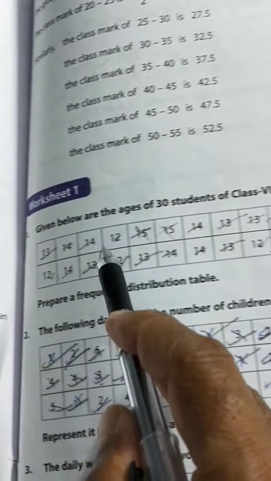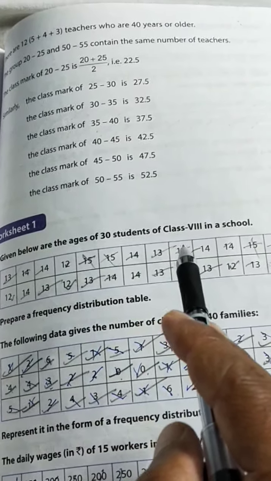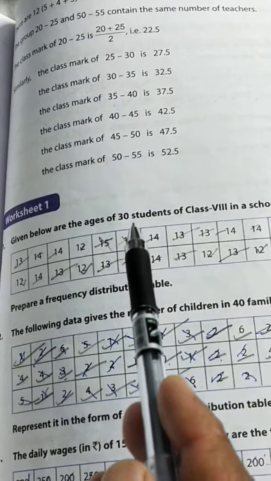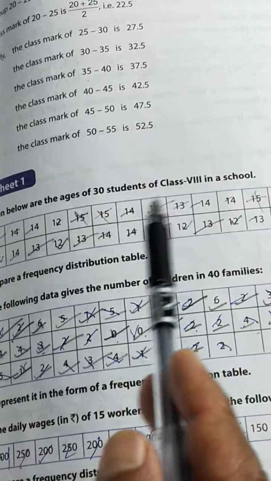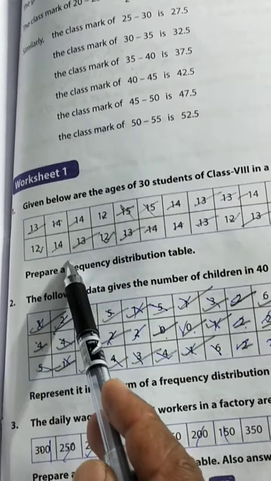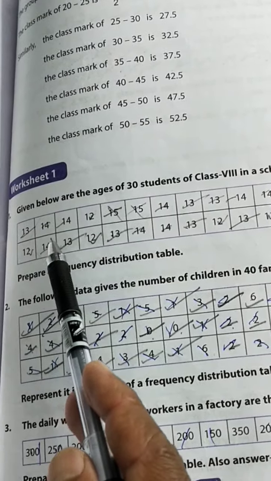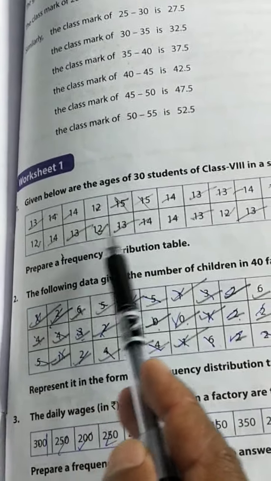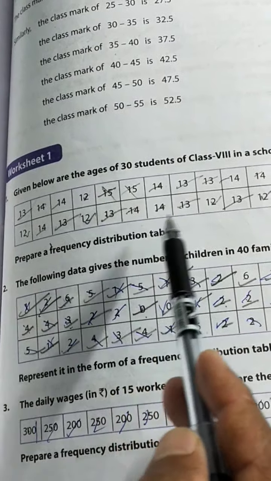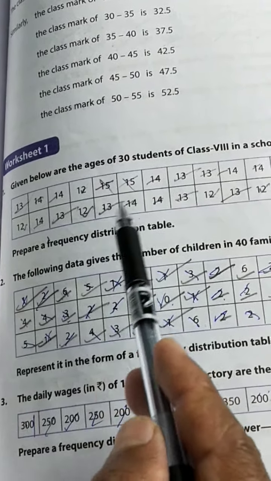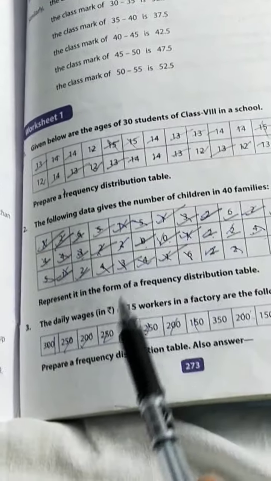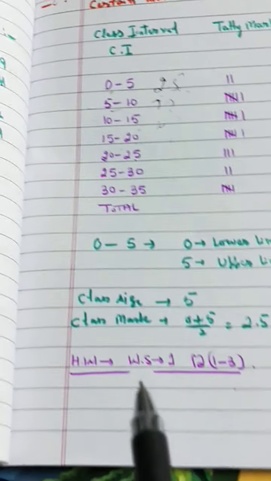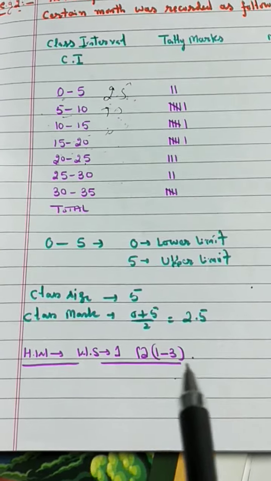The first three sums given below are the ages of 30 students of class 8th in a school. So here is your number of students, ages of 30 students of the class. Some students are of age 13, some are 14. You have to arrange this in ascending order. After that make a frequency distribution table. Write here the ages, number of students of those ages, and then write their frequency and tally marks, first, second and third. So do your homework, worksheet first, questions 1 to 3.